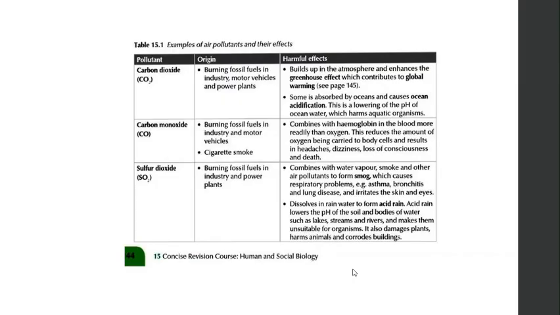Carbon monoxide, you could also find this in motor vehicles. This is also in industries and burning fossil fuels. But most importantly, it could also be found in cigarettes. Sulfur dioxide is usually from burning of fossil fuels, and industry and power plants. Sulfur dioxide is usually released in those productive processes.